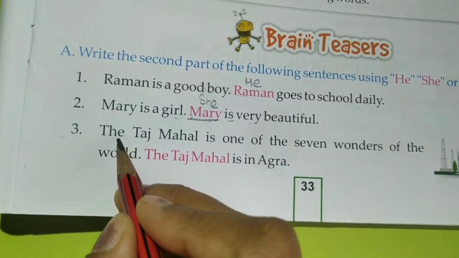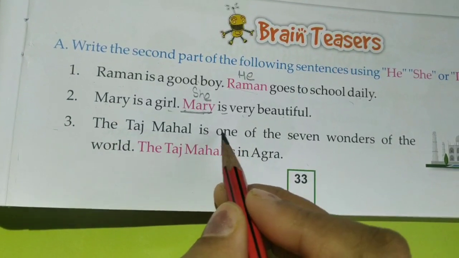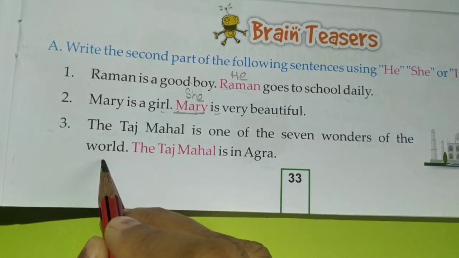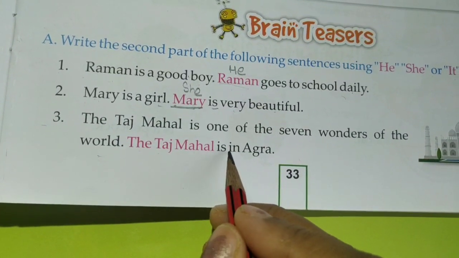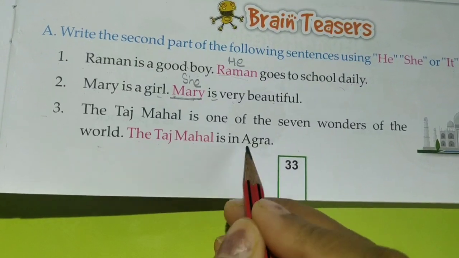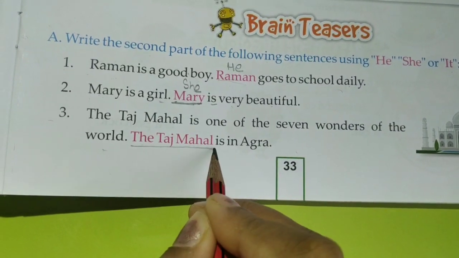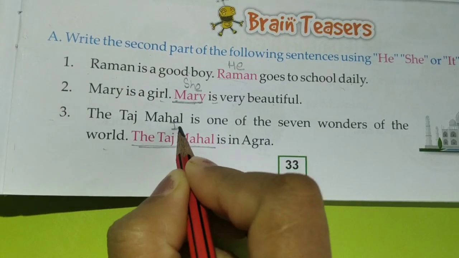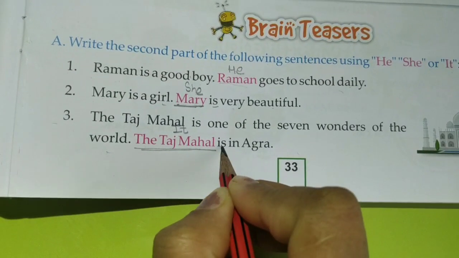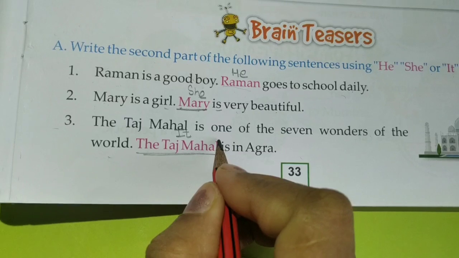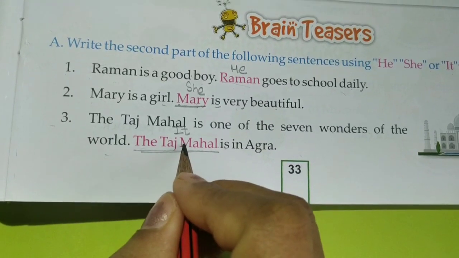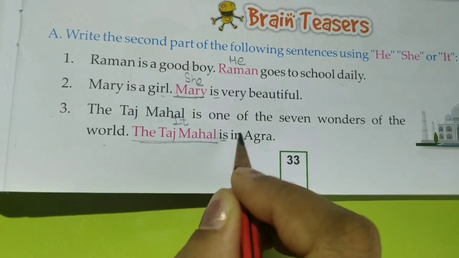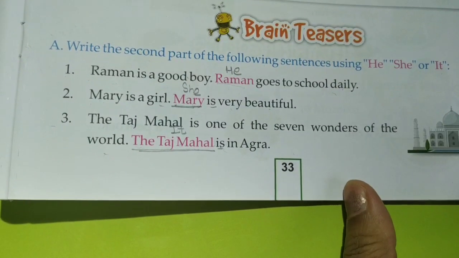Number 3. The Taj Mahal is one of the 7 wonders of the world. The Taj Mahal is in Agra. Which replace word are we going to use? It. It is only one thing, so we are going to use it. Remember, is for one. Next page.